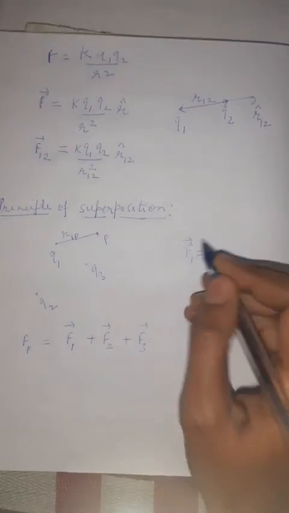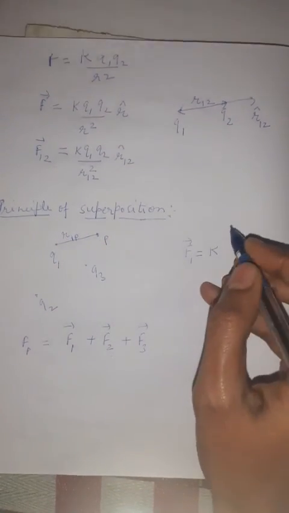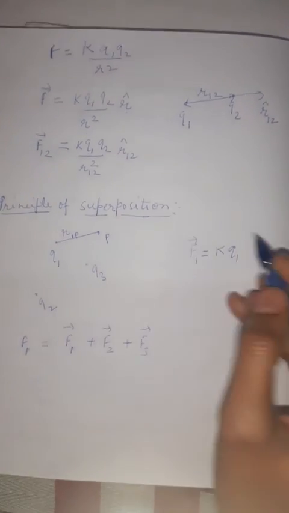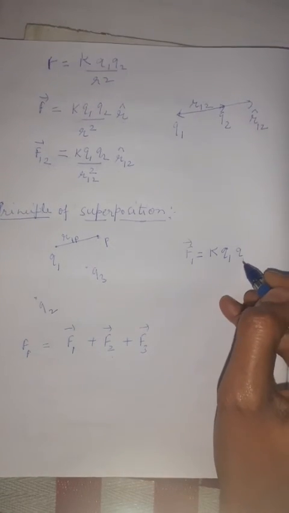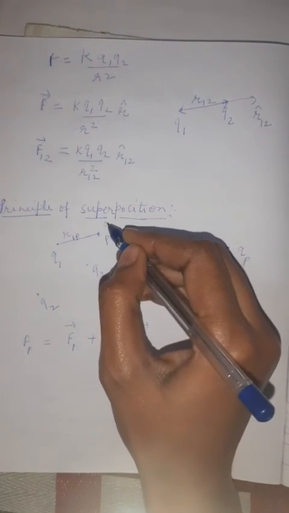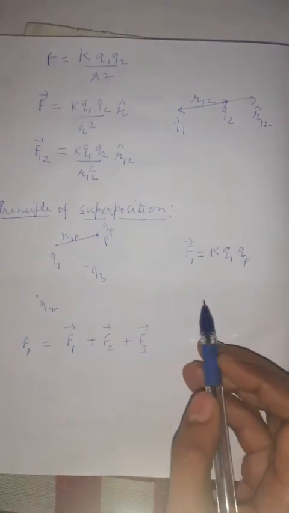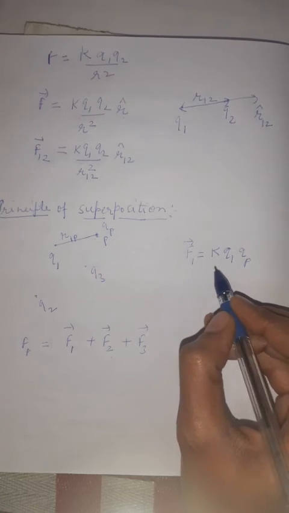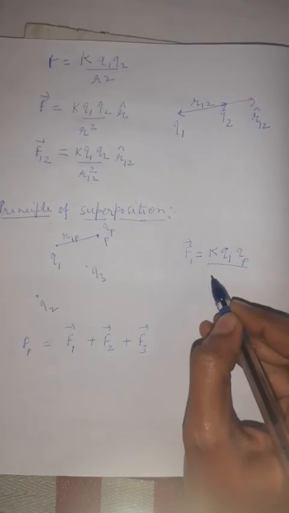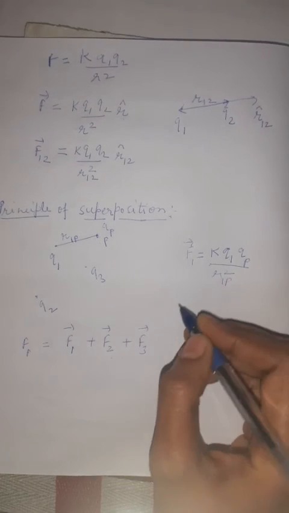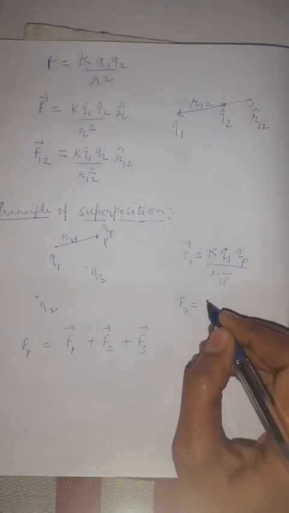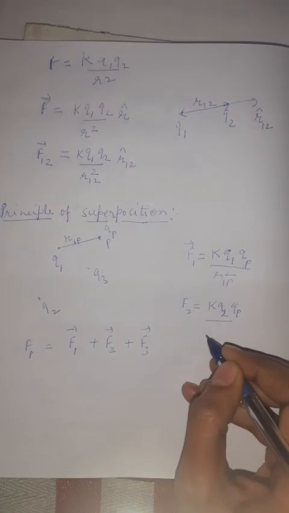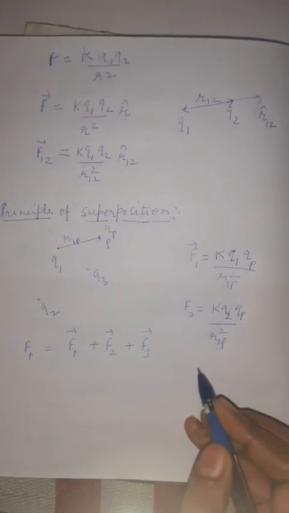So F1 is equal to K Q1 QP upon R1P square, where QP is the charge placed at P. F2 will be equal to K Q2 QP upon R2P square.